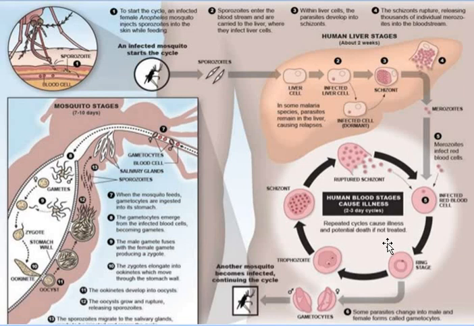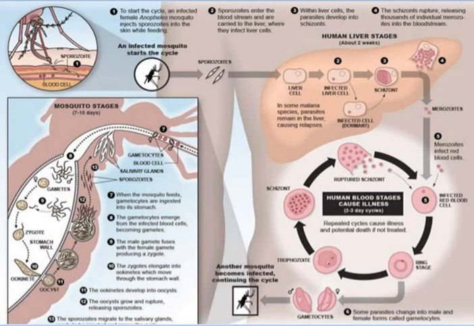Another mosquito becomes infected, continuing the cycle, after taking up gametocytes from the blood. Some parasites change into male and female forms called gametocytes. In the mosquito, the parasite develops into the sporozoite. After that, the sporozoite develops in the human being, entering the liver, then the RBC, and again the merozoite and trophozoite stages.